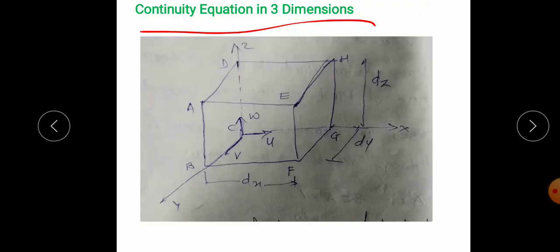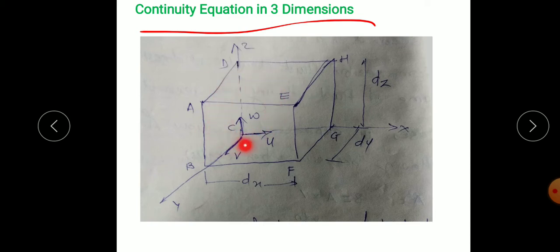So from this side fluid is entering the element, and from this side fluid is leaving. So there is a net change in the mass of the fluid element; because of inflow and outflow, there is a gain in mass of the fluid element.